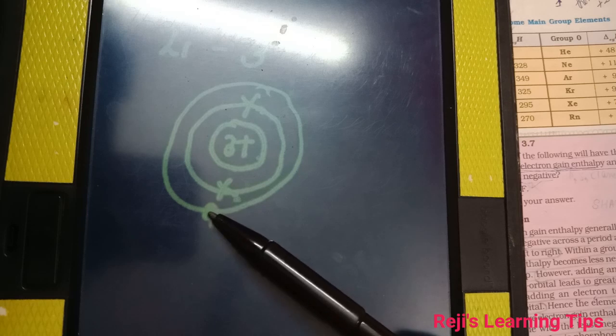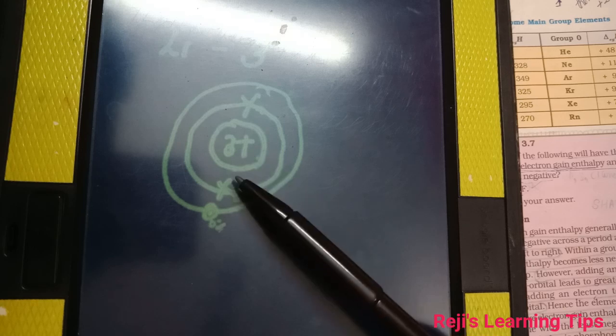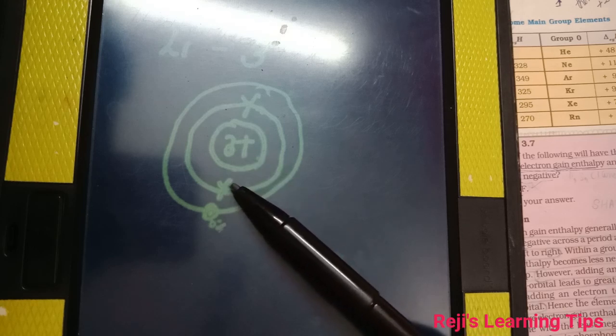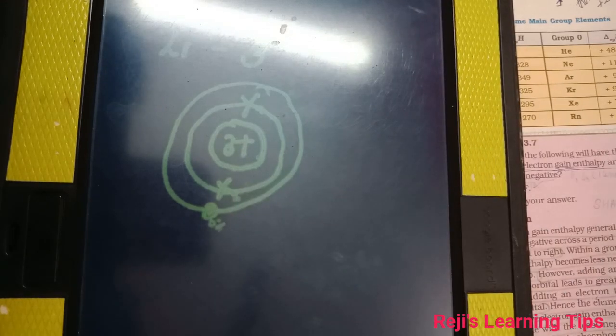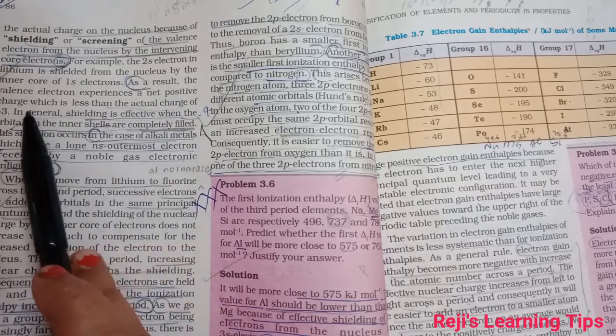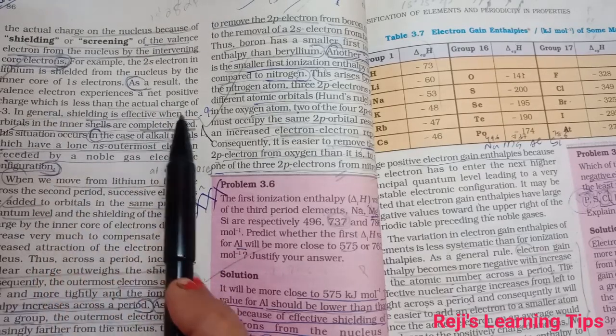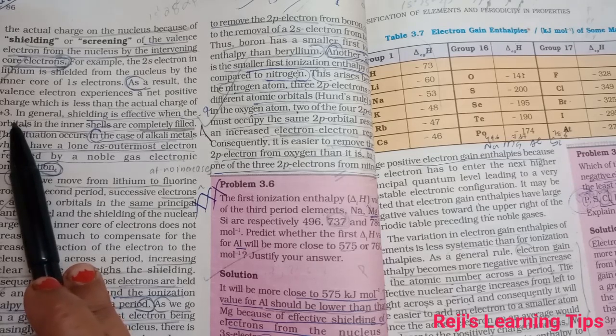As a result, the valence electron experiences a net positive charge which is less than the actual charge of plus 3.